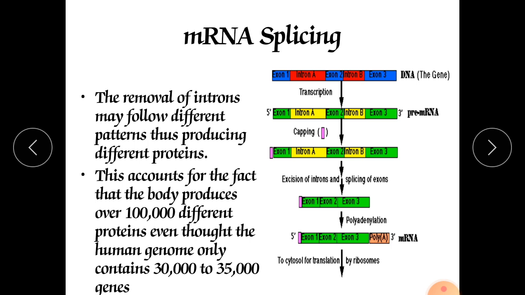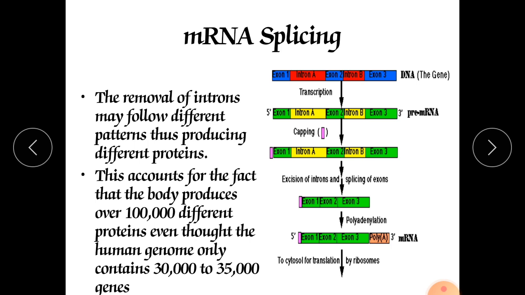This accounts for the fact that the body produces over lakhs of different proteins, even though the human genome only contains 30,000 to 35,000 genes. Just imagine how many types of proteins are formed, which are required for the various enzymes, hormones and neurotransmitters. These proteins are required for production of lots of cells, lots of things in our body.